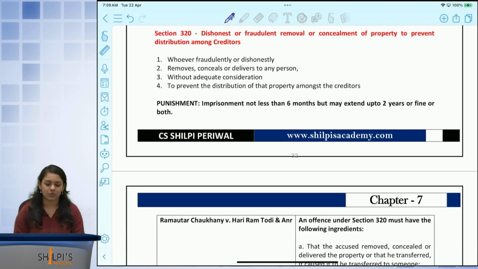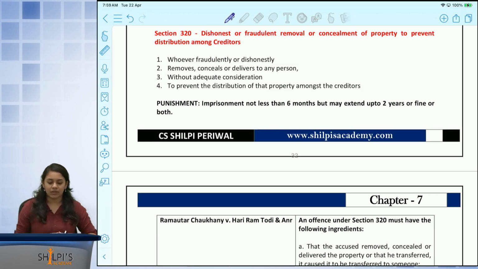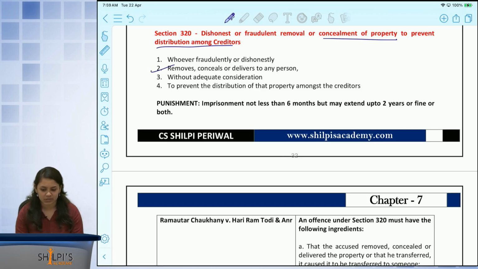The next 4 sections that we are going to be looking at are section number 320, 321, 322 and 323. Sections 320 and 321 are talking about those provisions which prevent a person from fraudulently concealing property or debt so that it is not available to the creditors. So section 320 refers to concealment of property to prevent it from being distributed amongst creditors, in the sense that if someone fraudulently or dishonestly removes, conceals or delivers to any person without adequate consideration to prevent the distribution of property amongst the creditors.